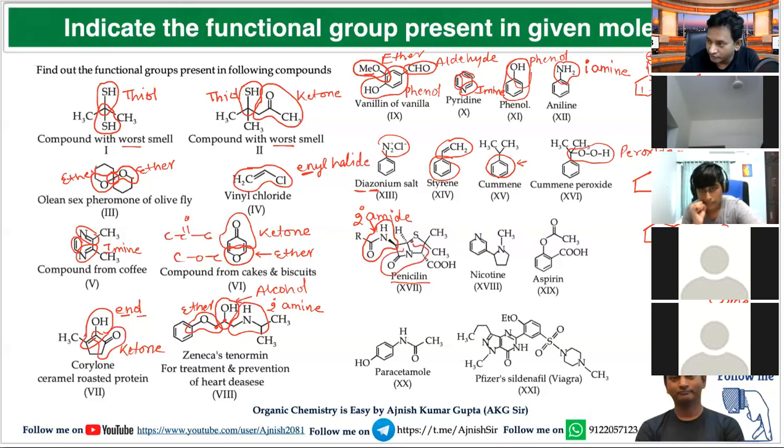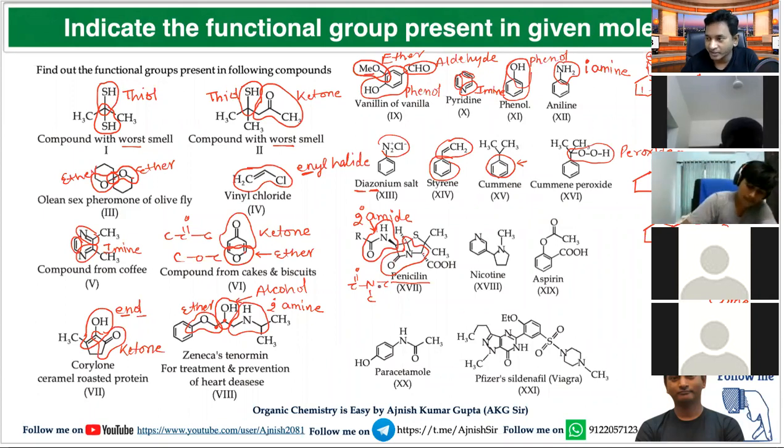What will you say? Think for this. This nitrogen is connected with carbon. This nitrogen is again connected with carbon. CONCC. What will you say? Tertiary amide. Very good. CONCC. This is called a tertiary amide. Is it clear?